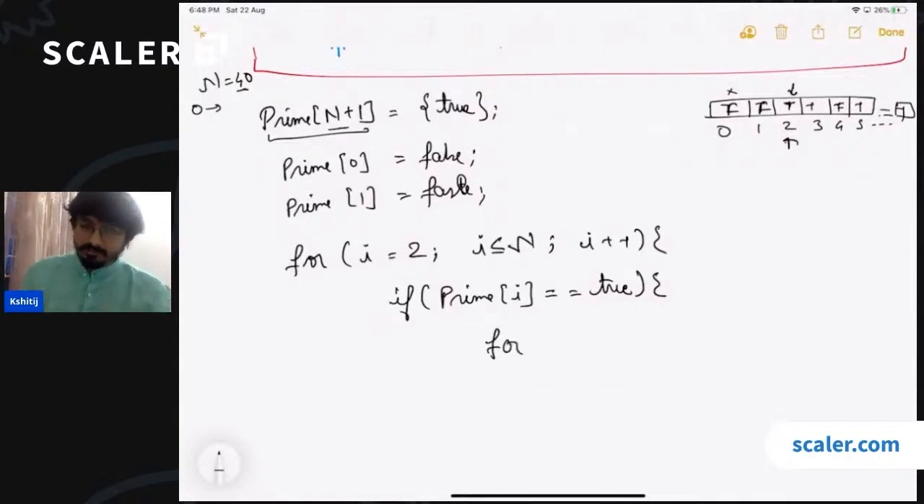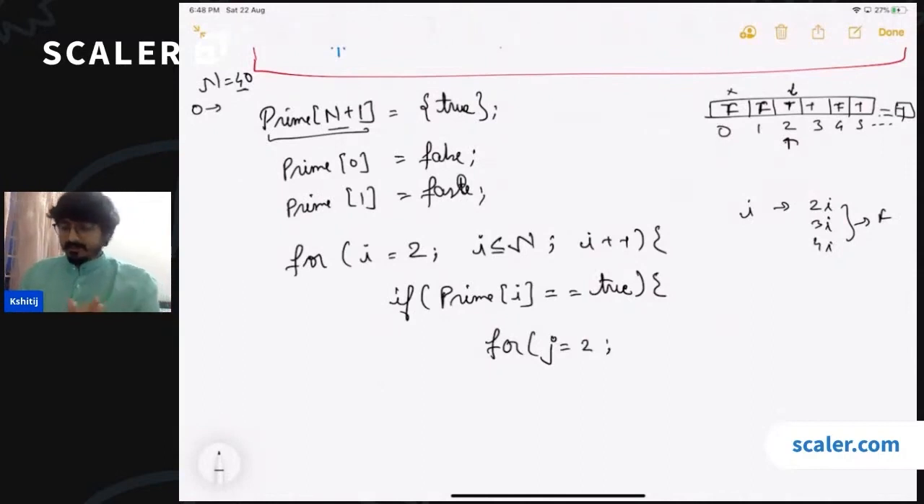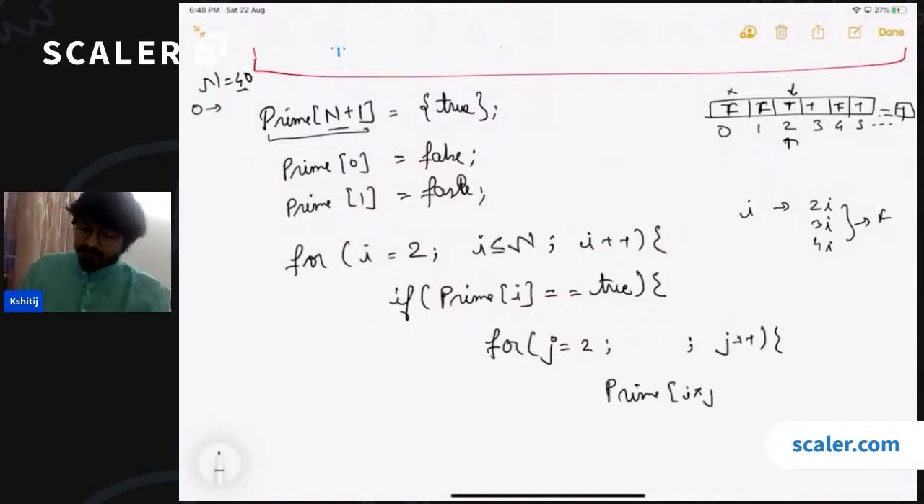So I will just run a loop. Let's take a different variable. So now what we have to do for I, we have to make 2i, 3i, 4i, all these numbers false, right? So we'll quickly run a loop starting from 2, and we'll see till where we have to run this loop, and then do this. We'll say prime of I into j, right? So I is already there. This is our j, right? This has to be false.